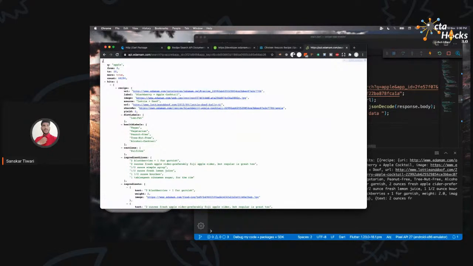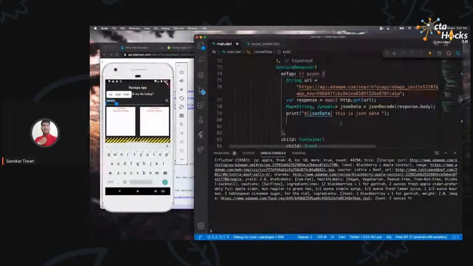How can I understand that? Because the first one is a curly brace. If it was a square bracket, in that case, it would be a collection of maps being returned. So right now, since it's a map, I know this is a key, and I can get its value by calling that key. So how can I get just this hits, because I don't care about this data right now. I just want these different recipes available. So what I'm going to do now is go over here and say JSON data.